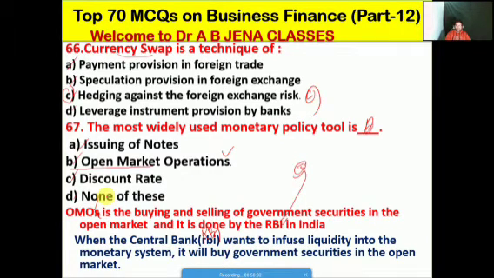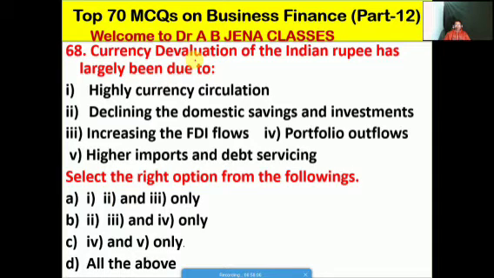So next one हम देखेंगे. करेंसी डिवैल्यूएशन ऑफ इंडियन रूपी हैज लार्जली बीन ड्यू टू कौन सा रीजन में, वेदर हाई करेंसी सर्कुलेशन विथ द डिक्लाइनिंग द डोमेस्टिक सेविंग्स एंड इन्वेस्टमेंट. Third one, its increase in the FDI flows. Friends, so FDI it's foreign direct investment. Then the portfolio outflows. Fifth one is higher imports and debt servicing.